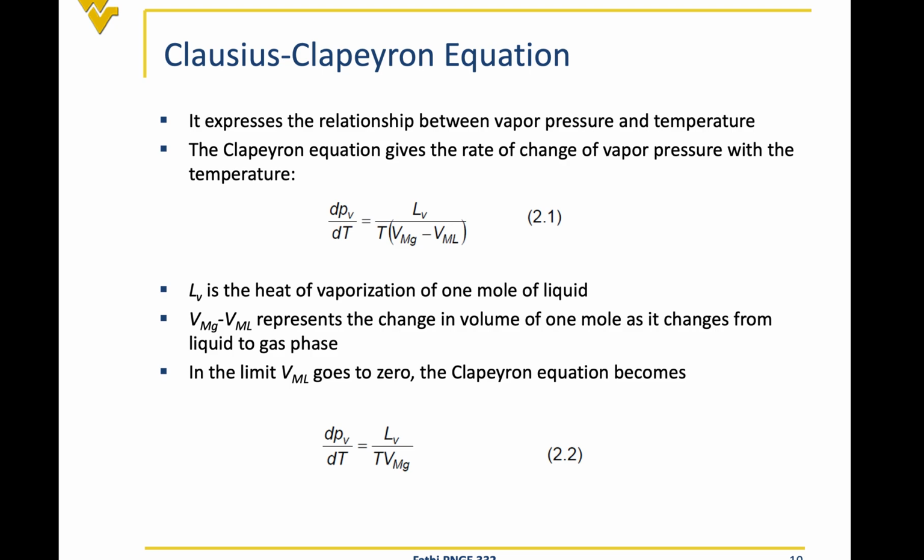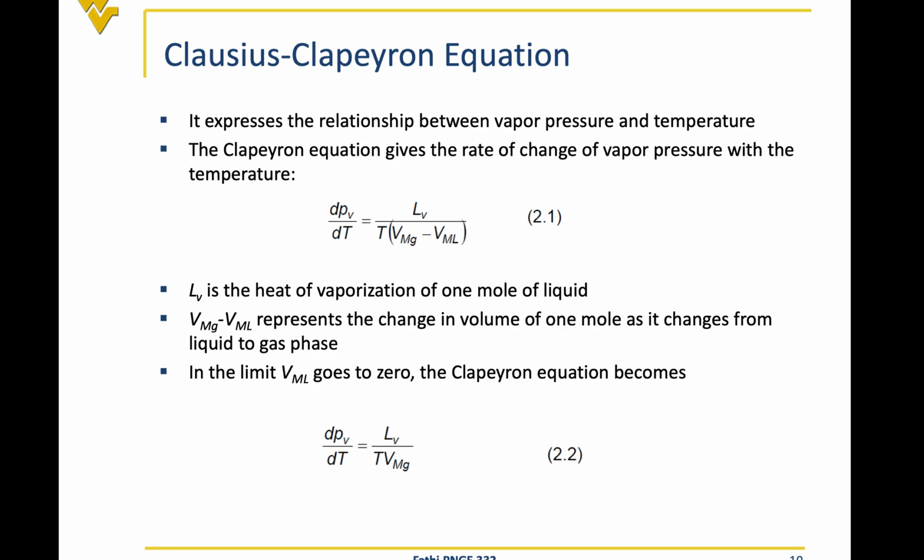They wrote this equation, and in this equation you have pressure, you have temperature, you have volume, you have all the components. So to make this simpler, to be able to come up with some sort of a relationship, they said, okay, we are going to assume that the molar volume of liquid is negligible compared to the molar volume of gas. So basically, 1 mole of gas has much higher volume than 1 mole of liquid.